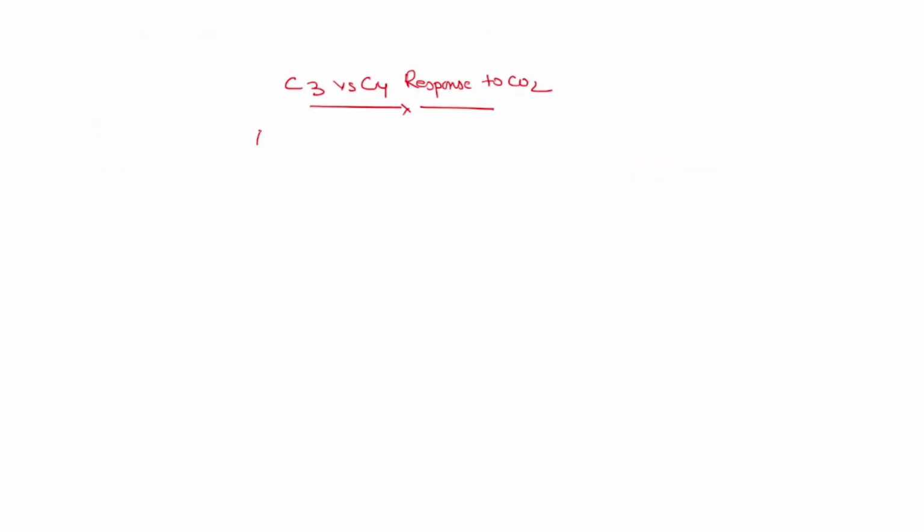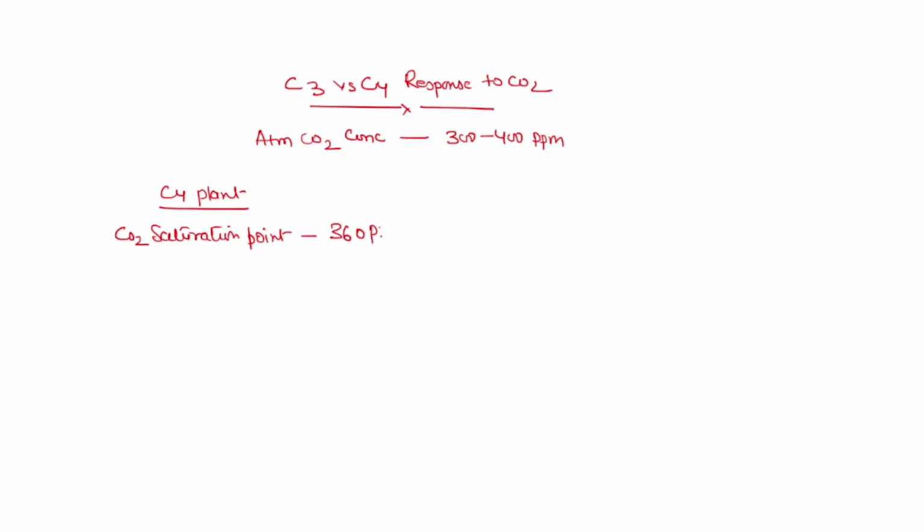We know that atmospheric CO2 concentration is in the range of 300 to 400 ppm. So in case of C4 plant, CO2 saturation point is 360 ppm, which is less than atmospheric CO2 concentration.